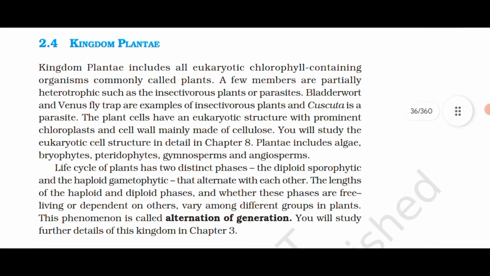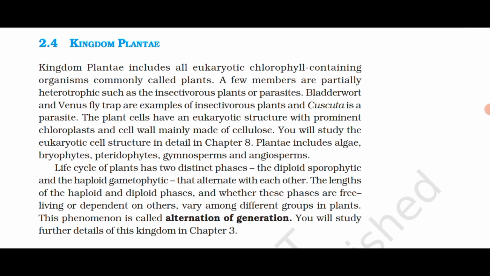2.4 Kingdom Plantae. Kingdom Plantae includes all eukaryotic chlorophyll-containing organisms commonly called plants. A few members are partially heterotrophic, such as insectivorous plants or parasites. Bladderwort and Venus flytrap are examples of insectivorous plants, and Cuscuta is a parasite.